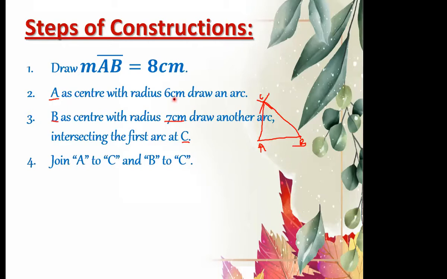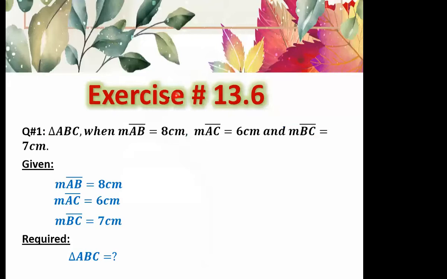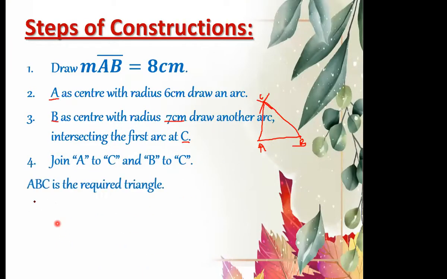So simply, what is required of you? Okay, look here. I'm moving to the previous slide. What was required of you? This triangle ABC is the required thing. So at the end, what will we write? We will write ABC is the required triangle. That's it. Okay, now copy it down.